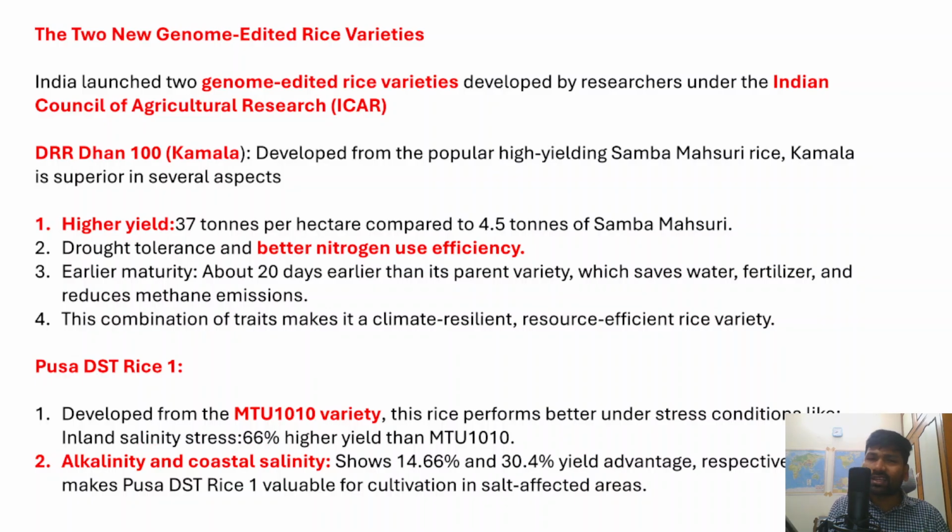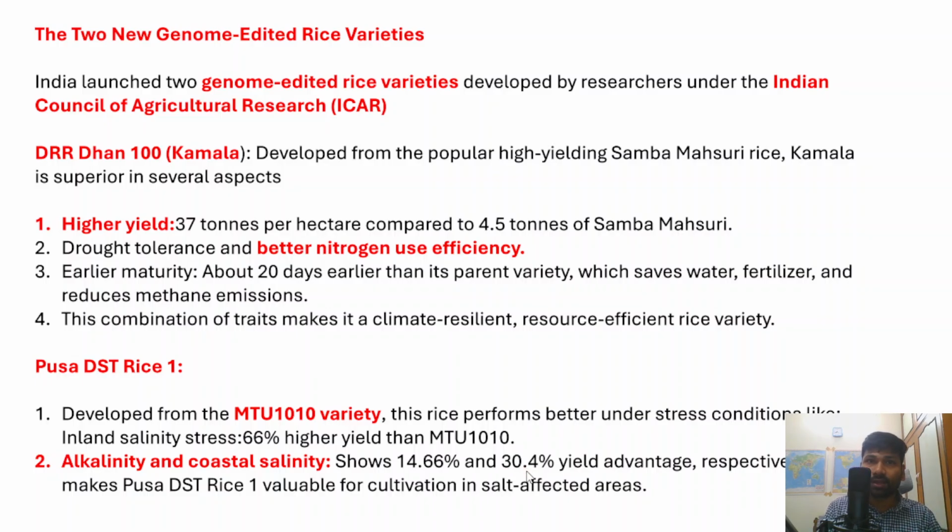So whenever there is such a stress, this new rice variety will perform better, and its yields can also be higher than the traditional rice varieties. And the other advantage is that it can withstand higher levels of alkalinity and soil salinity as well, because this rice variety has shown a 14.66% and 30.4% yield advantage compared to the traditional rice